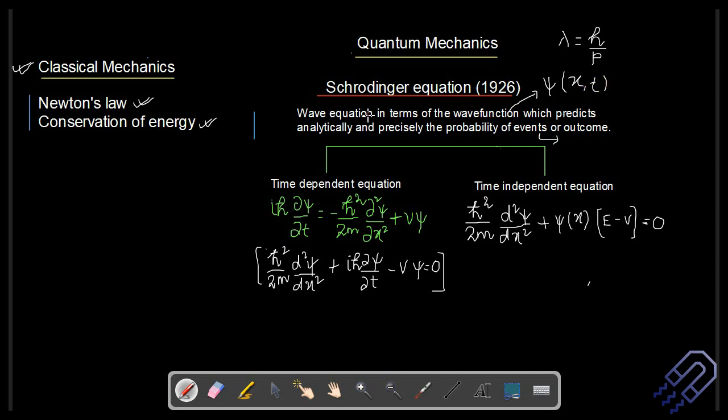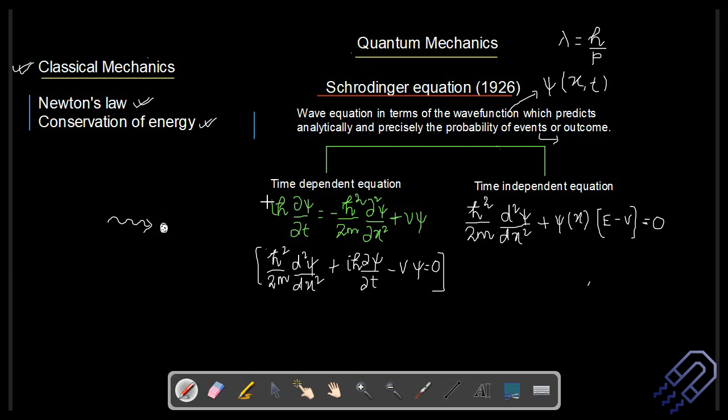Now we can have Schrodinger equation in two forms. One is the time dependent equation and the other one is the time independent equation. Before I come into the expression, we can think about it in this way. We basically have an atom or a molecule, and if it doesn't get affected with time, we would be using the time independent equation. But there might be a situation where we have an atom or molecule and we are allowing some photons to be incident on it. Imagine if this photon is incident on it for a longer period of time, it gets affected. As a result, with time, the state might change. So in such cases, we can say that it is time dependent.